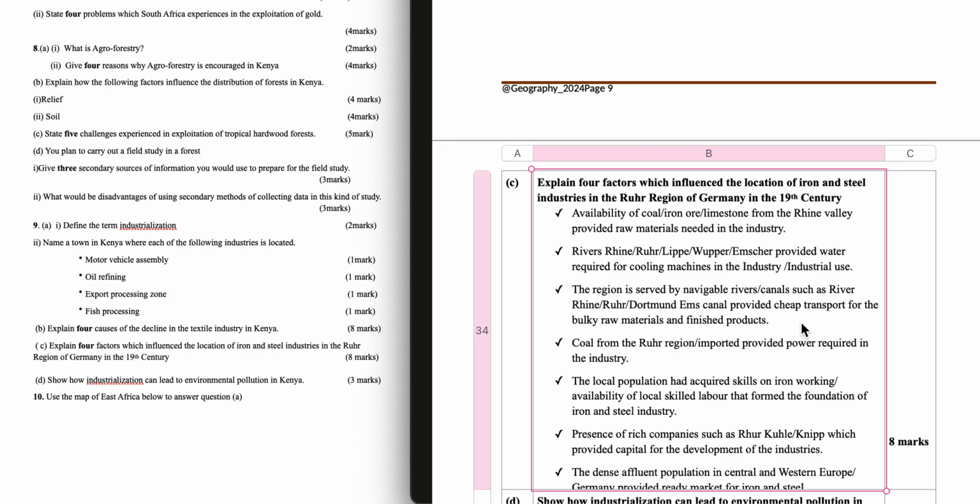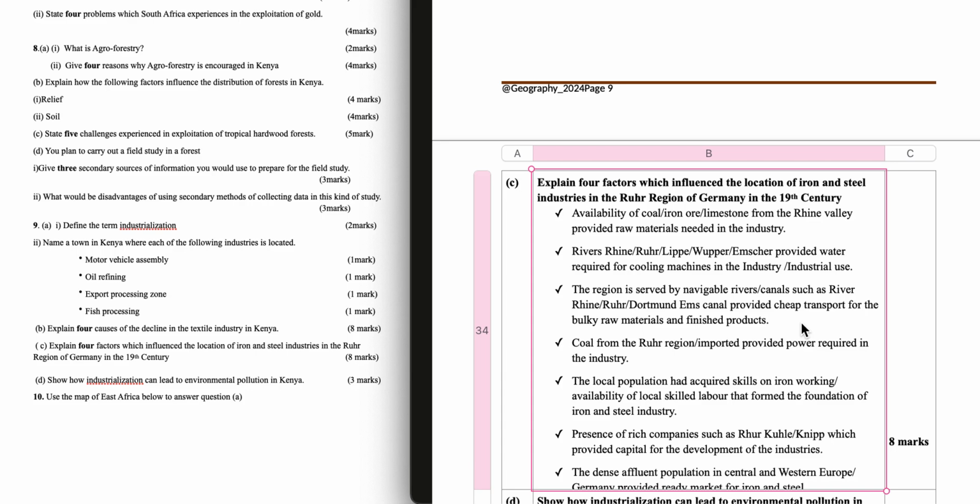The region is served by navigable rivers such as River Rhine and Ruhr, which provided cheap transportation for the bulky raw materials and finished products. Coal from the Ruhr region provided power required in the industry. The local population had acquired skills in ironworking. That formed the foundation of the iron and steel industry.